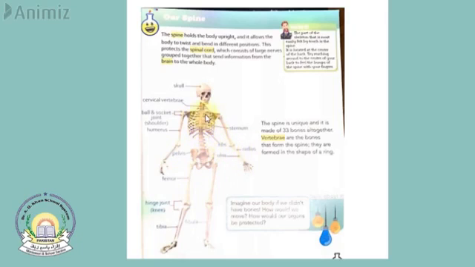These are ribs. Ribs protect the heart. This is the sternum. This is the humerus, and these are ball and socket joints. This is the socket, this is the ball. This is the cervical vertebrae, and this is the skull. So these are different bones of our body.